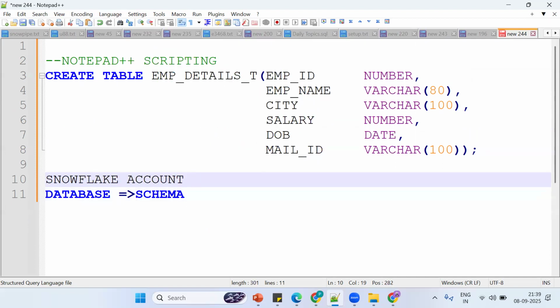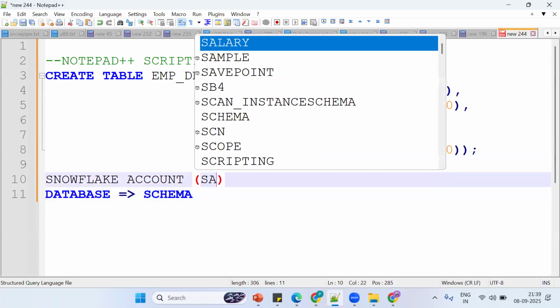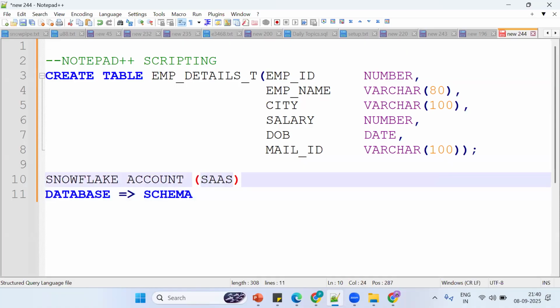Tell me, for a Snowflake account, should we install any software or any hardware? No, sir. No need to install any hardware or any software. This is the important thing. Snowflake is a SaaS model, software as a service. You just create an account and work on it. Simple thing.